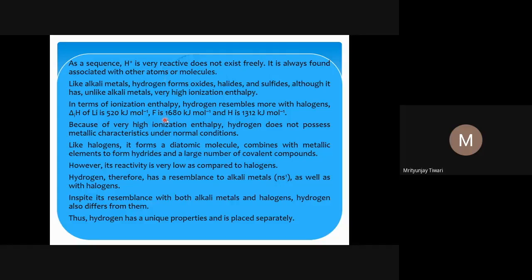Like alkali metals, hydrogen forms oxides, halides, sulfides. The oxide of hydrogen is water. Halides, we know HCl, HBr, HI, HF, they are all acids, and these halides are similar to those of the alkali metals. Hydrogen also forms sulfides like Na2S, sodium sulfide, and similarly hydrogen forms H2S, hydrogen sulfide gas that we know.